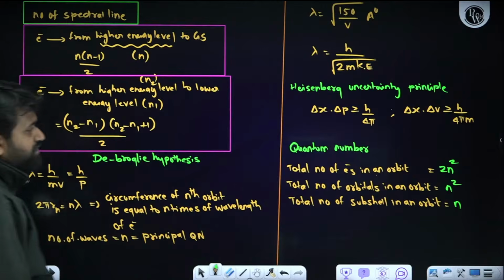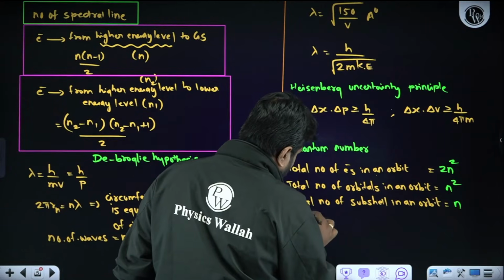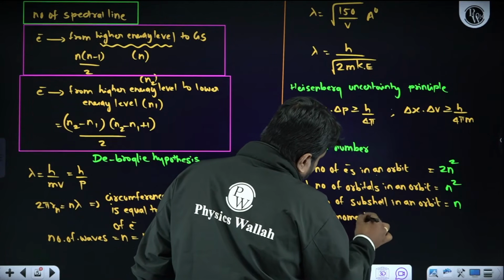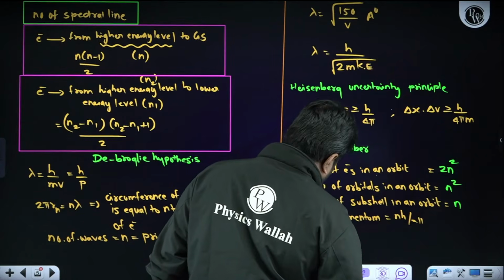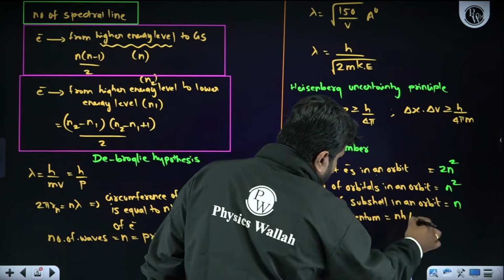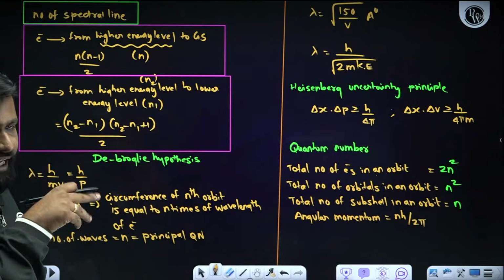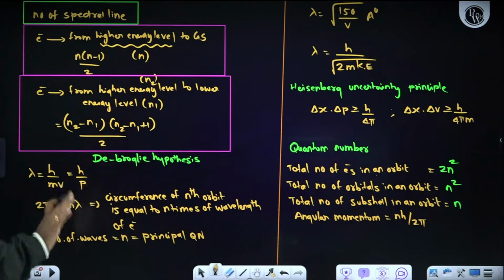If angular momentum is asked, then what is the value? nh by 2 pi. If angular momentum they are asking, then what is the formula? nh by 2 pi.